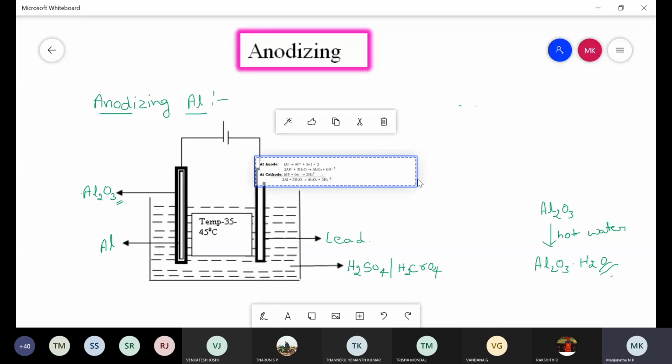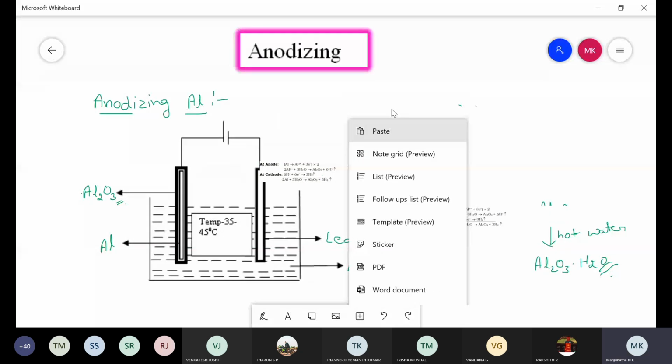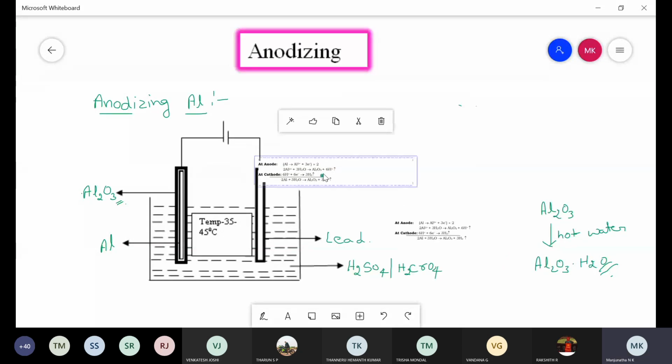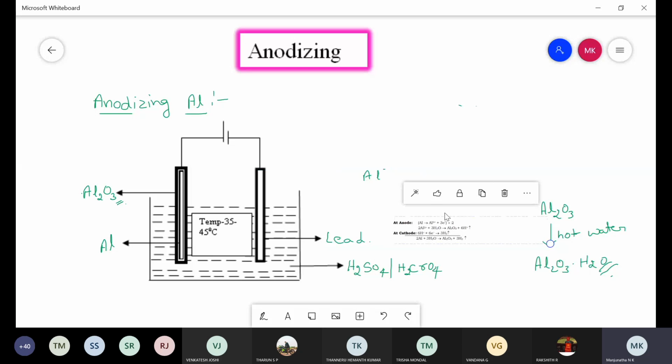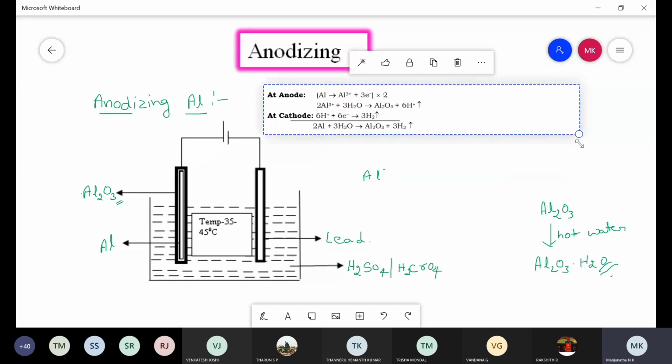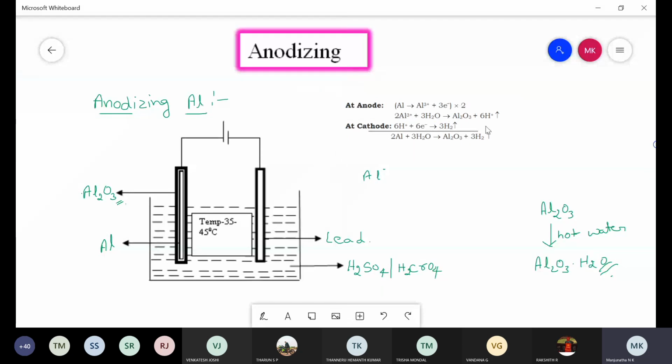See, these are the reactions observed at the anode and cathode. At the anode, the aluminium metal undergoes oxidation and liberates electrons. The aluminium ions liberated react with water present in the electrolyte.